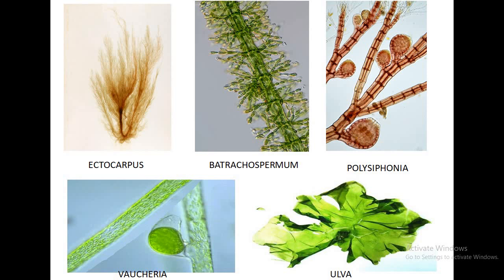Batrachospermum is uniaxial pseudoparenchymatous, while Polysiphonia is multiaxial pseudoparenchymatous. Vaucheria and Botrydium are siphonaceous, with a branched thallus like an empty pipe, which is filled with many nuclei and plastids with vacuole. Ulva, Sargassum, Porphyra, Fucus, Dictyota, Laminaria are parenchymatous in organization.